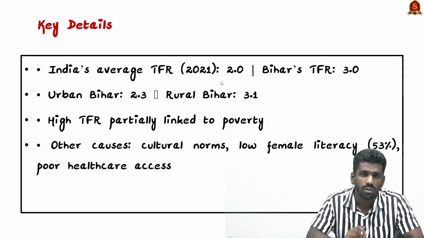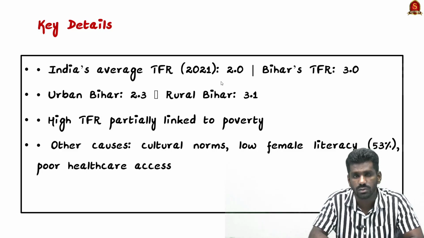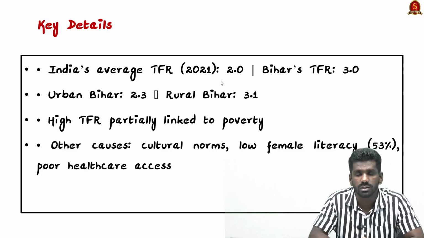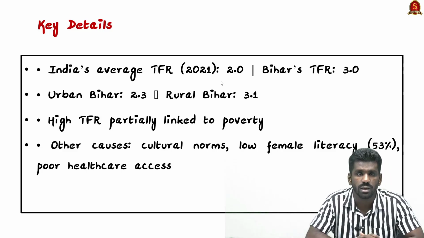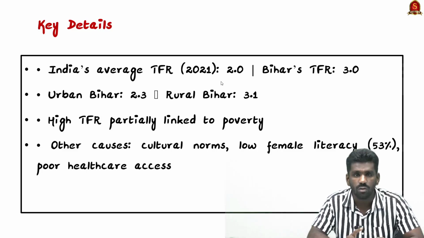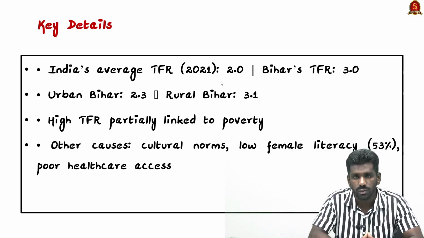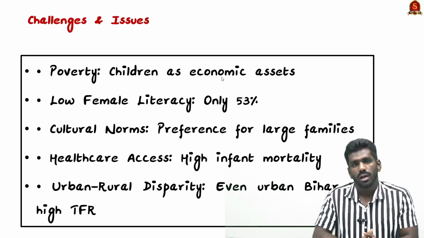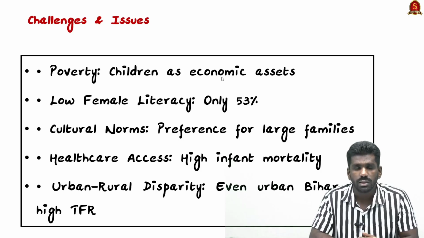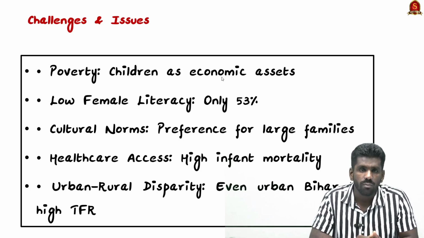The low female literacy in Bihar also contributes to this high fertility rate, because the female literacy rate is just 53% in Bihar, while the national average is 88%. Low female literacy and limited decision making power for women also contribute to high fertility rates. Even though Bihar has various schemes for girls and women, such as providing bicycles or forming self-help groups, these schemes fail to bring real empowerment.